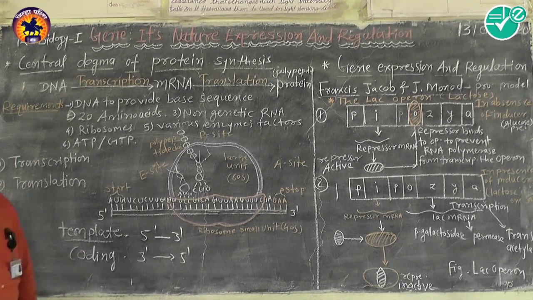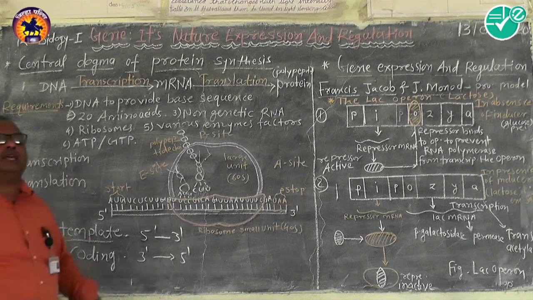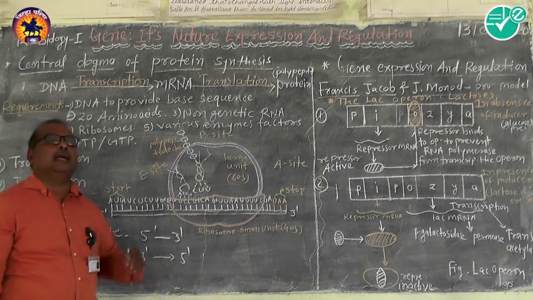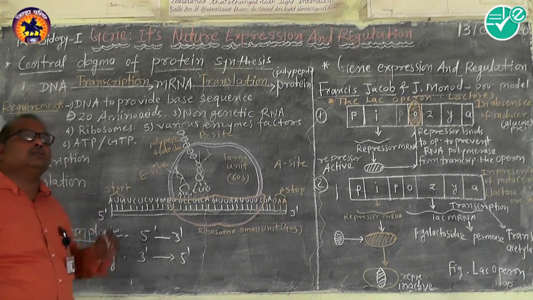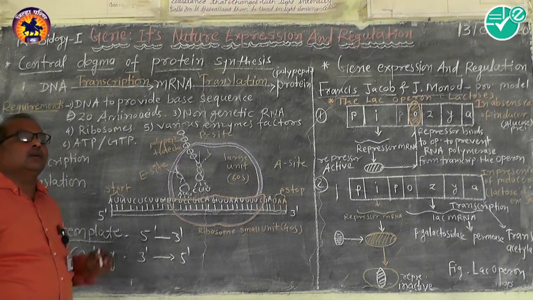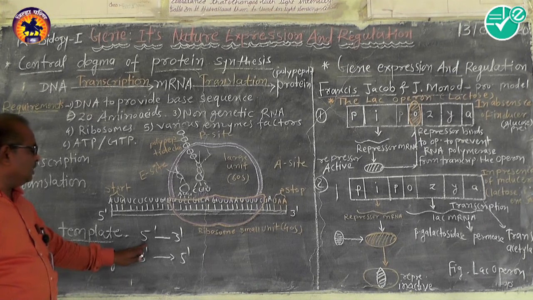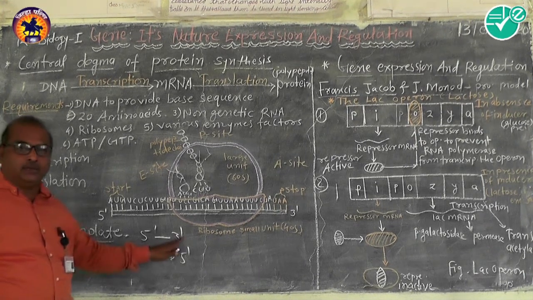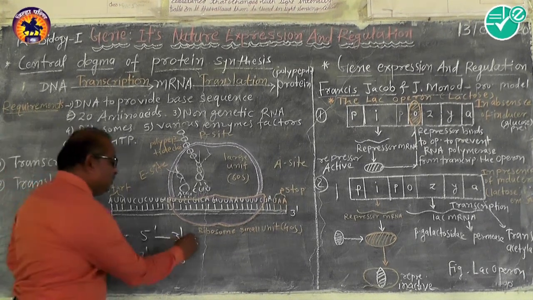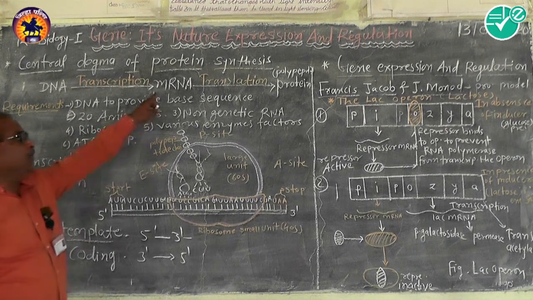Due to the breaking of bonds, the two strands have single nucleotides hanging over. Out of these, the strand which is in the direction of 5' to 3' is taken for copying by the mRNA.